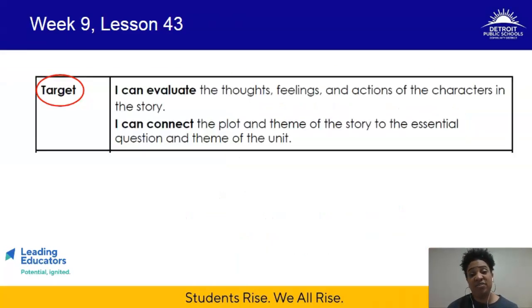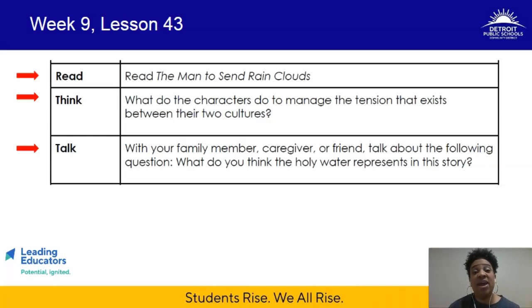Our learning targets for lesson 43: I can evaluate the thoughts, feelings, and actions of the characters in the story, and I can connect the plot and theme of the story to the essential question and theme of the unit. So we're moving from observation to evaluation here. You've already been identifying and explaining the theme, so now you're going to make connections between the theme, plot, and the essential question. Our read, think, talk, write, close protocol and routine will still be done today.